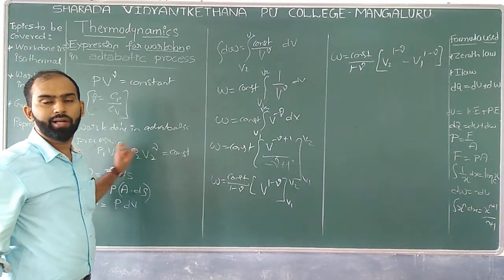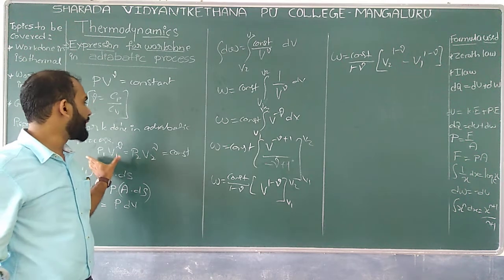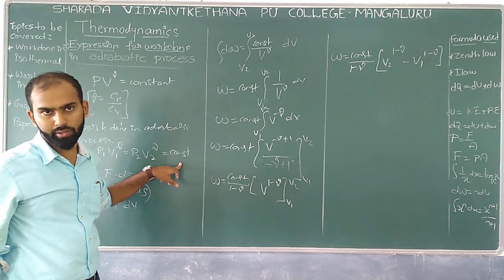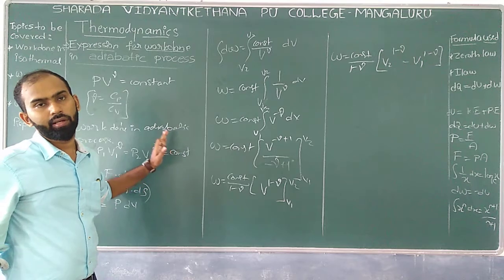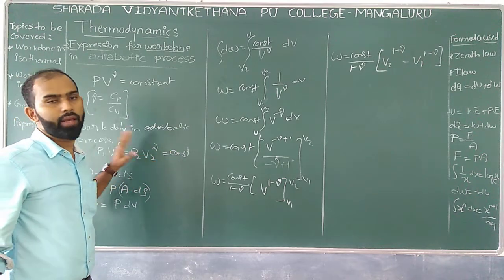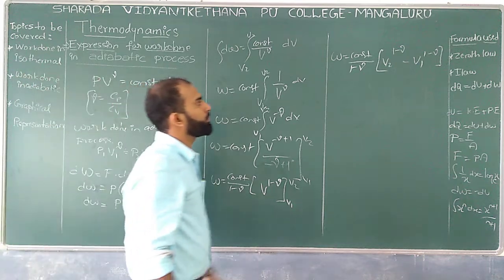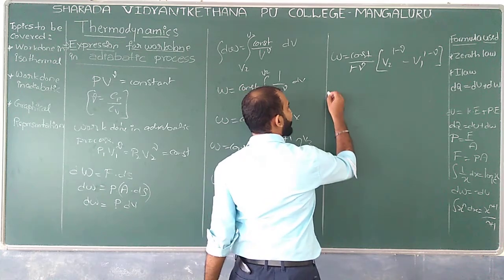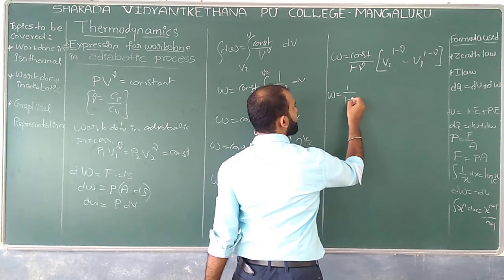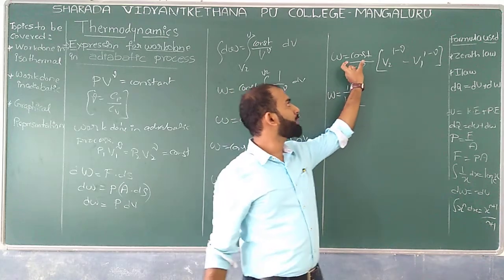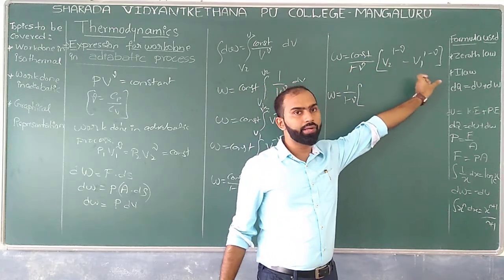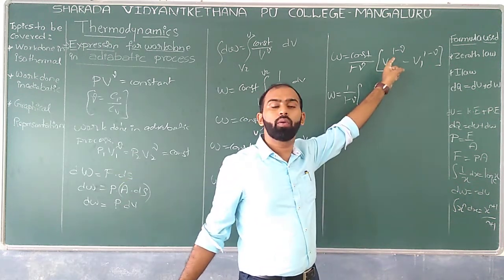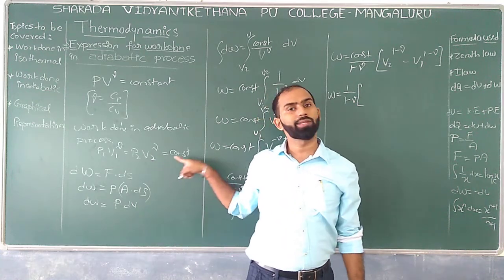In terms of constant, what are the terms we have? So can I say P1 V1 gamma which is equal to constant? Similarly, P2 V2 gamma which is equal to constant. If A equal to C and B which is equal to C, so can I say A which is equal to B? Similarly, I'll multiply constant inside. So what I can write, that is W which is equal to 1 by 1 minus gamma. If I multiply constant once here and once again over here, and constant can be replaced, since we have a v to the power 1 minus gamma, I take P2 V2 as a constant.